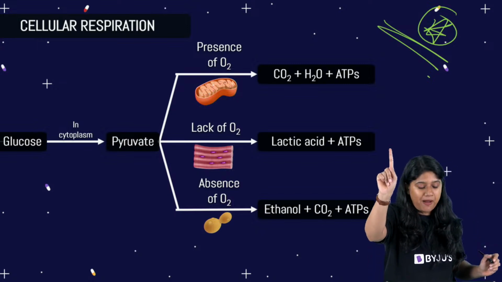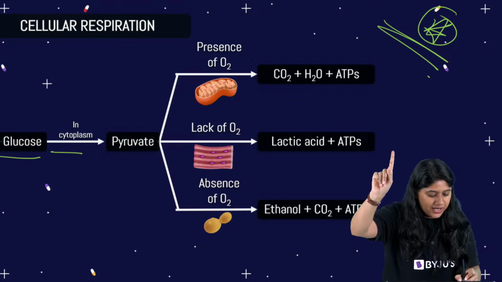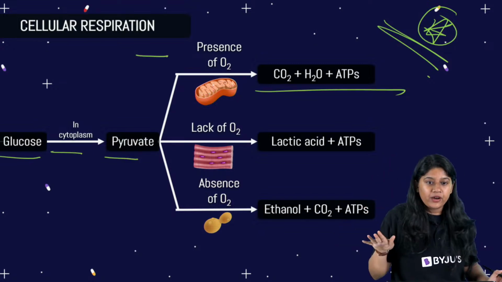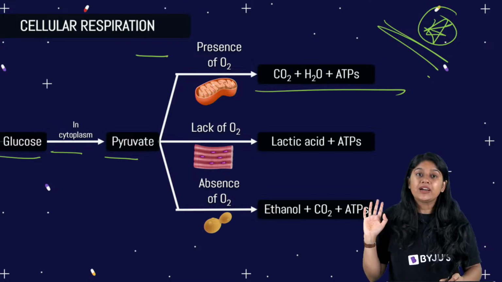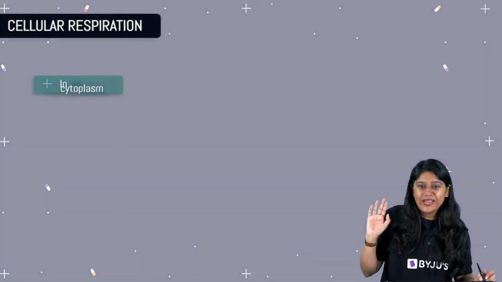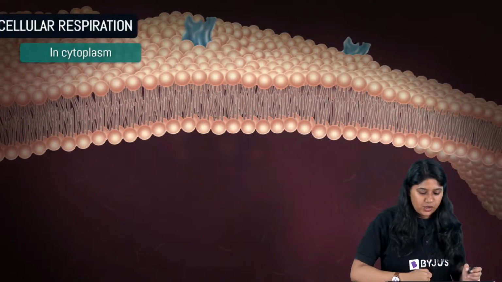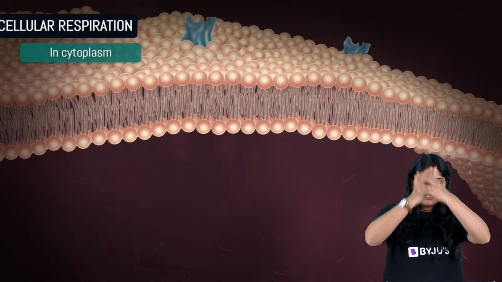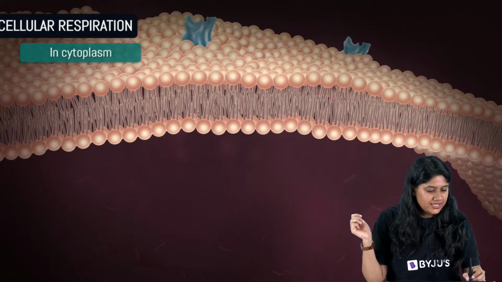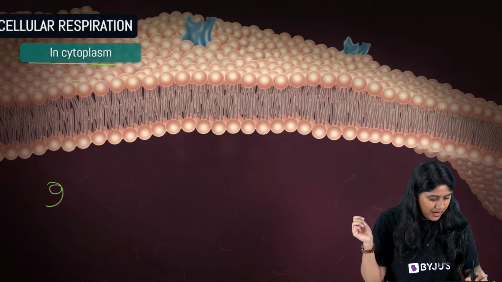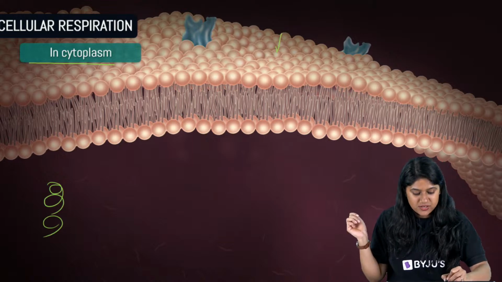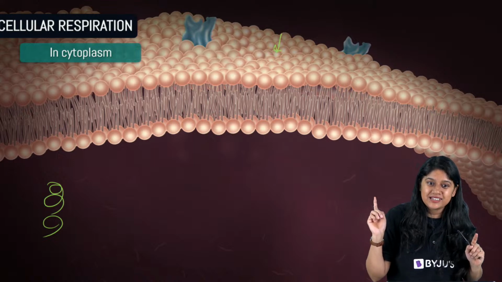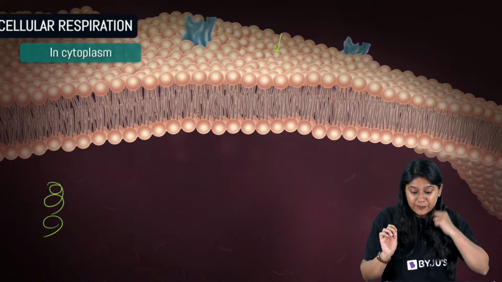So we are starting with the first part, everyone. Glucose, cytoplasm, pyruvate, presence of oxygen, and this part. Let's get started. So now we are clear that we are going inside the cell, everyone. So welcome to Mr. Cellghar. This is the cell ka ghar. This is the cytoplasm, and this, of course, is the plasma membrane. I'm sure all of you remember the plasma membrane, right? Now what will happen?